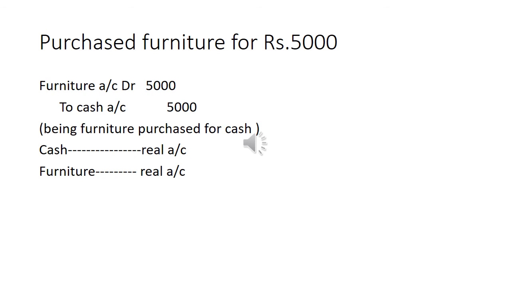Purchased furniture for rupees 5,000. The furniture is purchased for business use, not for the purpose of buying and selling, so it is considered as an asset. Furniture account debit to cash.